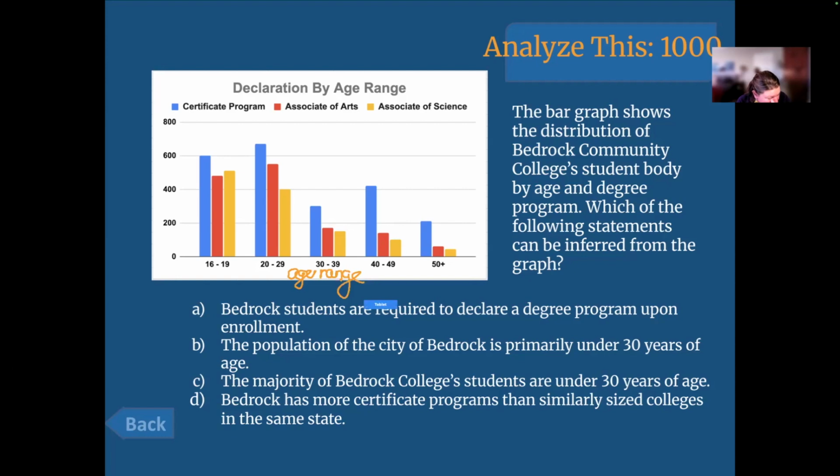Okay, now the other one's not numbered at all. So I'm just going to have to go ahead and assume the bar graph shows the distribution of Bedrock Community College's student body by age and degree program. I'm going to have to guess that's the students then, if it's the distribution of the student body. Okay, lovely. Now we'll do our no or maybes, now that I actually took the time to look at the graph.